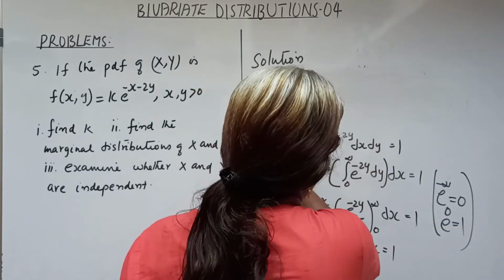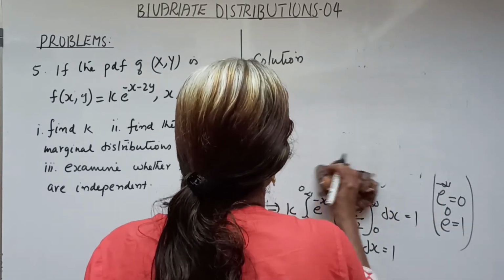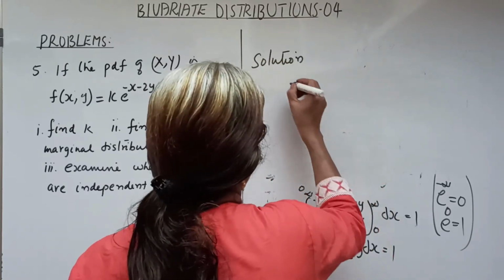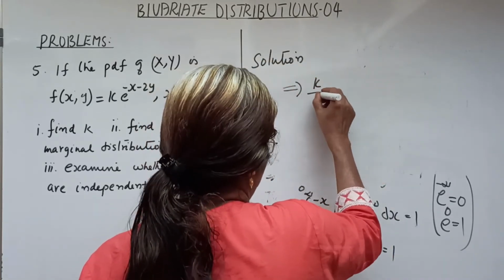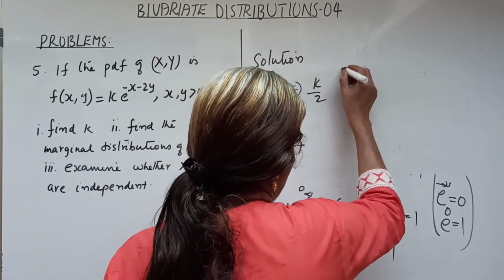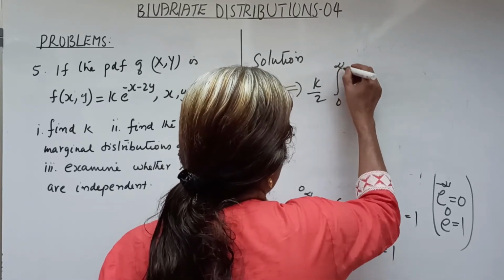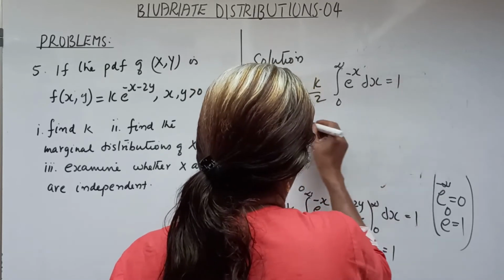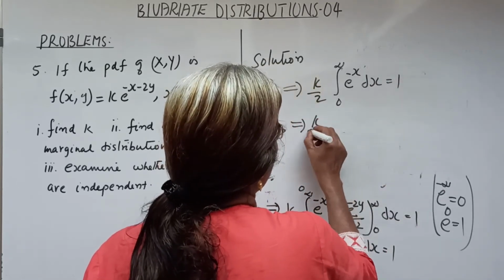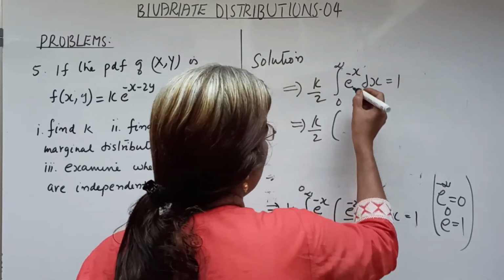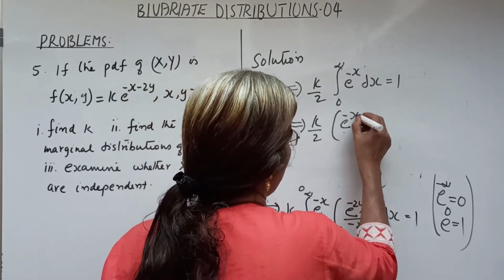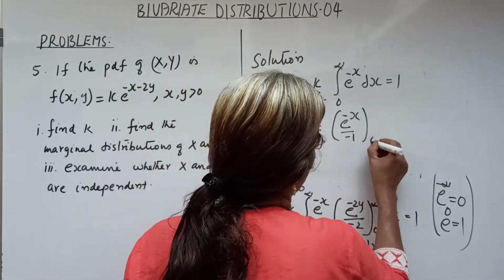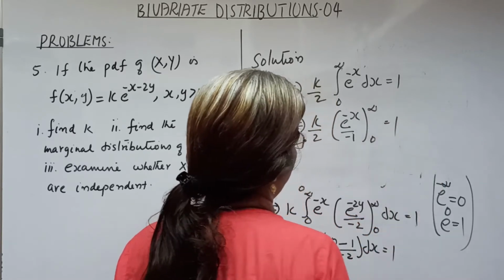Which implies k by 2 into integral 0 to infinity e raised to minus x dx equal to 1, which implies k by 2 into e raised to minus x by minus 1 over 0 to infinity equal to 1.